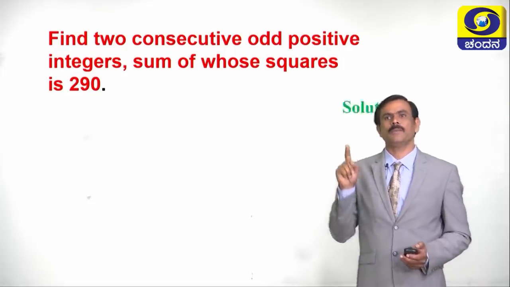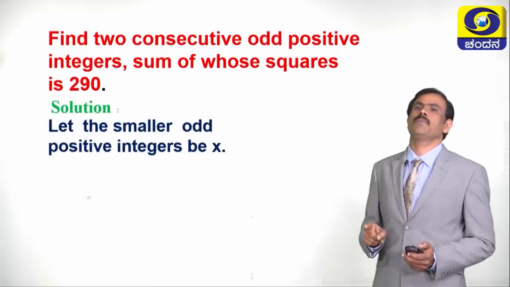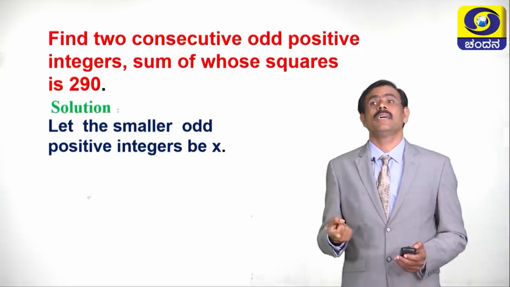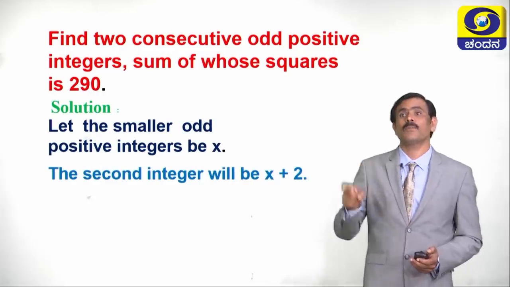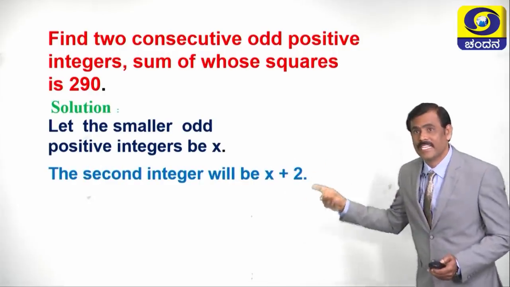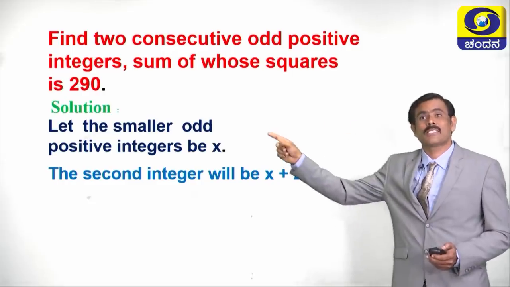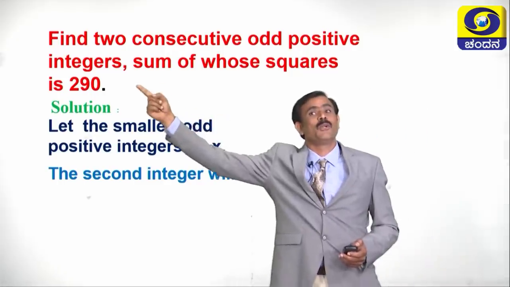Now, children, let us take the smaller odd positive integer be x. Then what is the next integer? The next consecutive odd positive integer is x plus 2. What is the question? According to the question, sum of the squares of these two is equal to how much? 290.